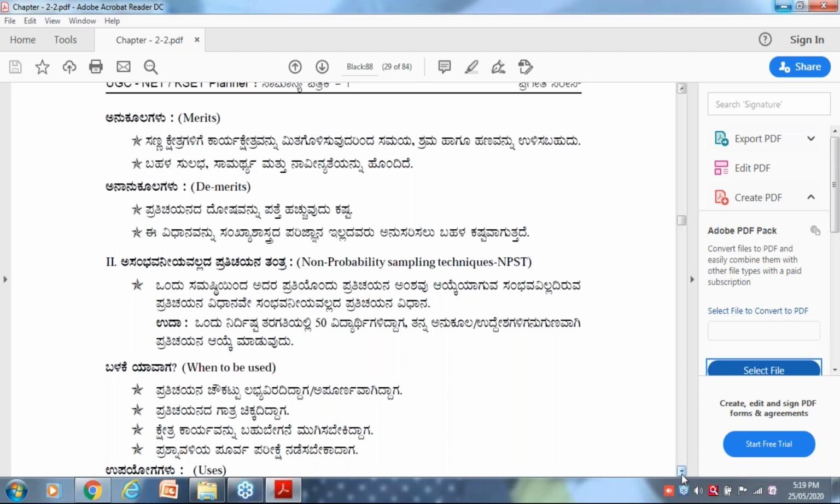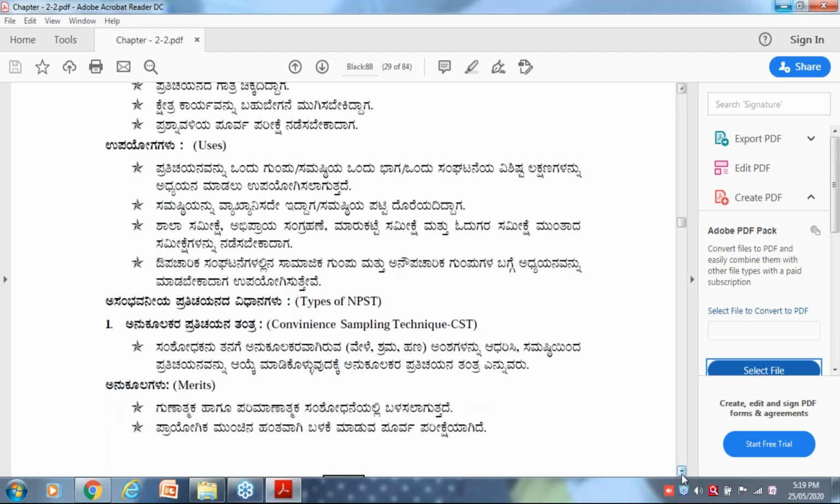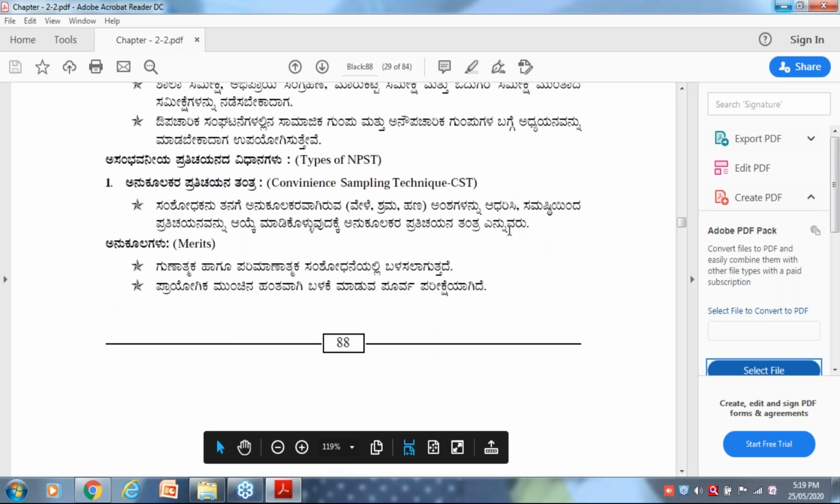Okay, next, non-probability sampling techniques. You use non-probability sampling techniques when you don't have an idea of the sampling frame, when the sample size is very small, or when you are in a hurry to finish your research work. At that time you can choose NPST, non-probability sampling techniques. The first sampling technique is convenience sampling technique.